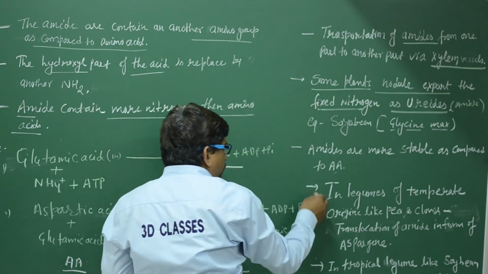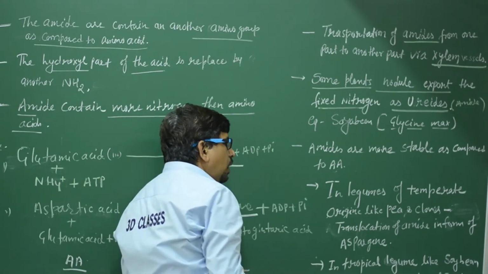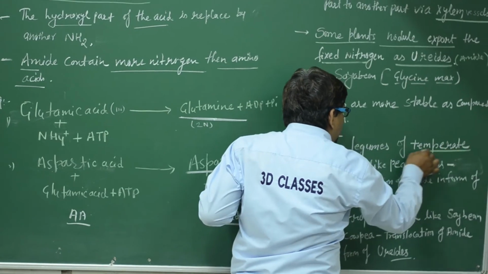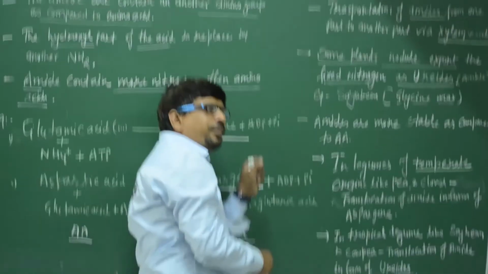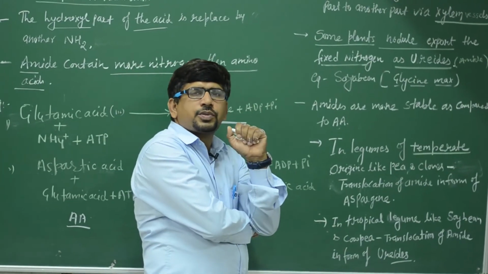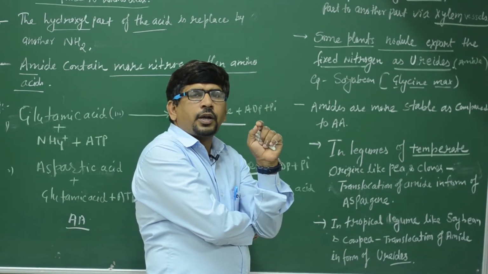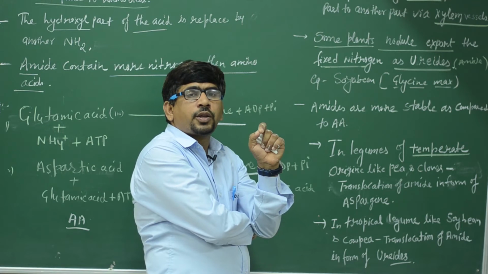These are two questions for the medical exam. In the medical exam, the question is about temperate legumes or tropical legumes. Temperate means cold area legumes, and tropical means hot area legumes.